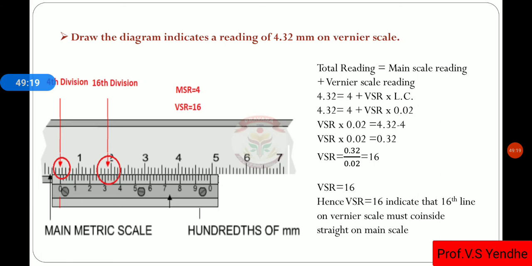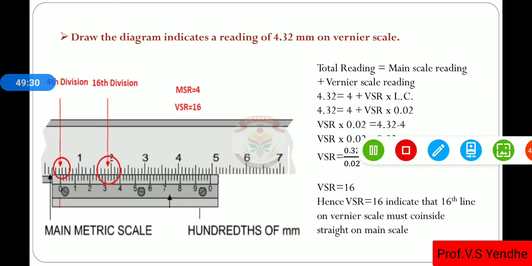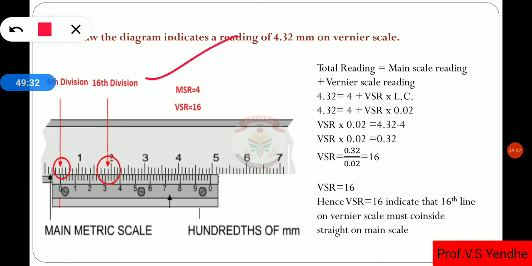This is another problem. Draw the diagram indicating the reading of 4.32 on a vernier scale. Suppose we consider this vernier caliper has a least count of 0.02. This is the least count of this vernier caliper.